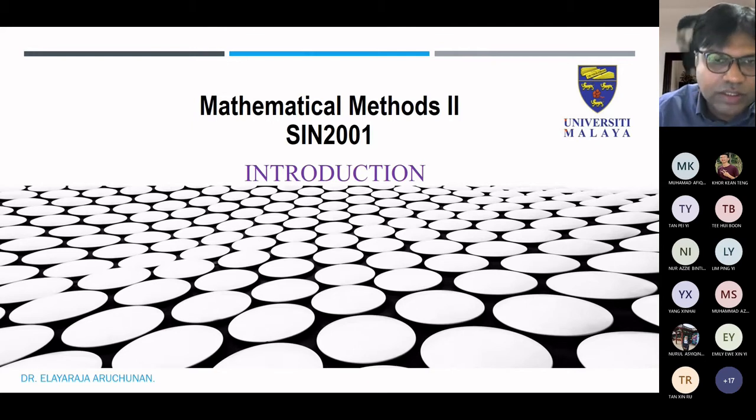Mathematical Method 2. I'm sure you studied Mathematical Method 1 in your previous semester. But actually it is very different, because here we mainly touch on approximation solutions. So just forget about the exact solution. Now the world is much more interested in approximation solutions. Let me tell you why: the world is trained that way now. We have very little time, and we don't have time to spend finding the actual or analytical solution.